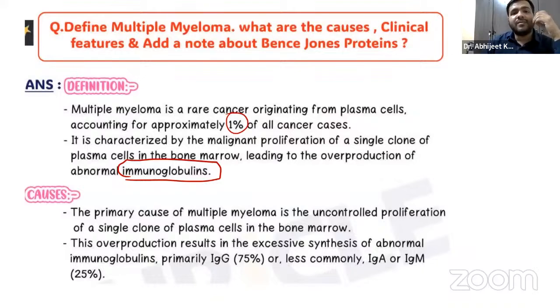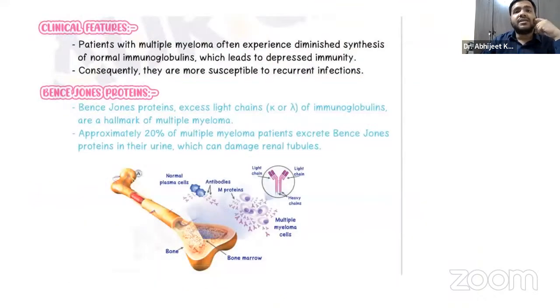Now, what is actually the cause, guys? There is uncontrolled proliferation. They keep on dividing, keep on dividing, and that dividing is not the normal one. It's the abnormal production of these immunoglobulins. The majority produced is IgG, while IgA or IgM is very low, about 25%. So abnormal immunoglobulin G will be produced more in multiple myeloma as compared to IgA or IgM, right?